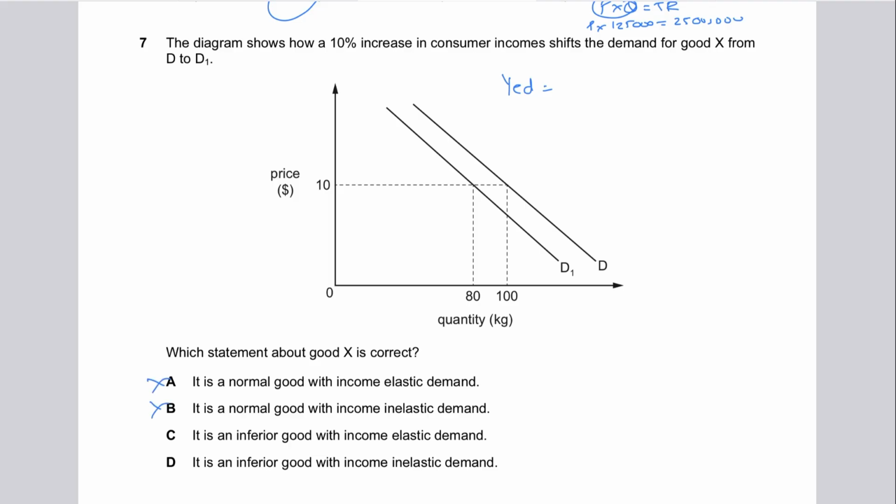Why? Because when income goes up by 10%, the demand is falling from D to D1. The quantity is going down. So it's an inferior good. So either it has to be C or D. Now we are applying the YD formula to find out whether it's income elastic or inelastic.